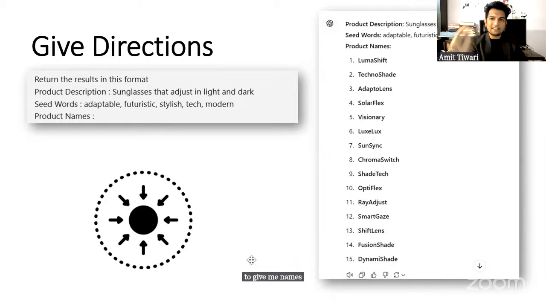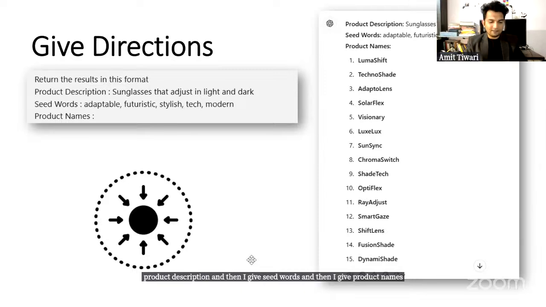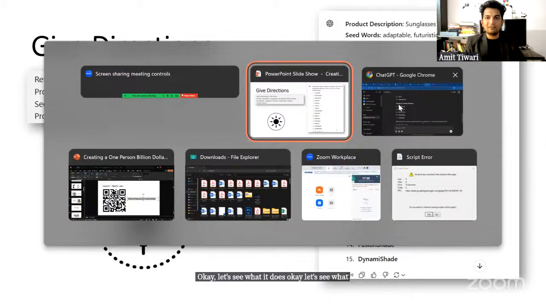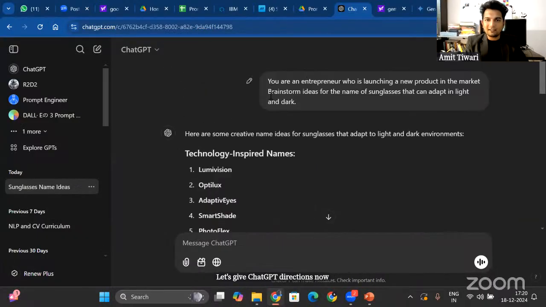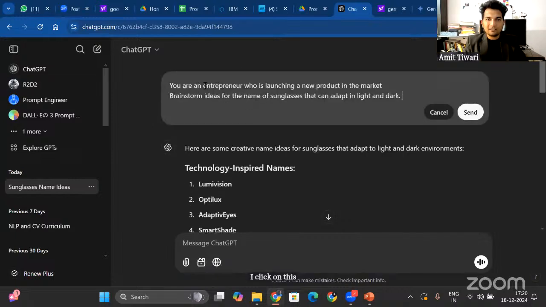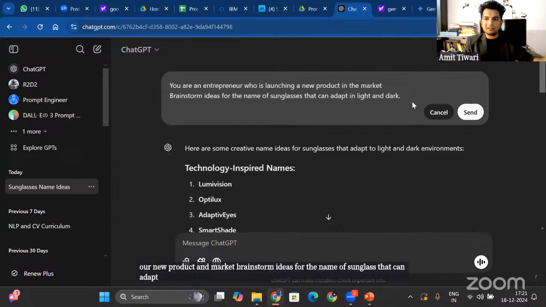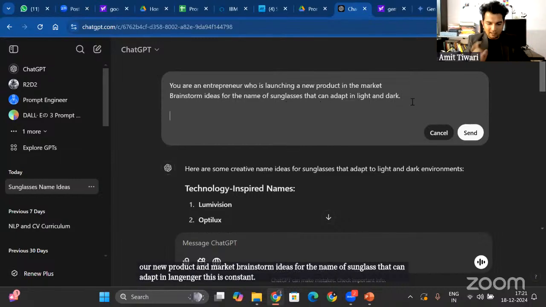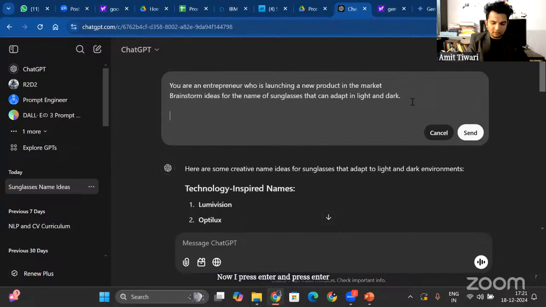So I will give ChatGPT seed words and I will give ChatGPT direction to return the result in this format: product description, then seed words, then product names. Okay, let's see what it does. Let's give ChatGPT directions now. I click on edit message. This will remain constant: you are an entrepreneur who is launching a new product in market. Brainstorm ideas for the name of sunglasses that can adapt in light and dark. This is constant.